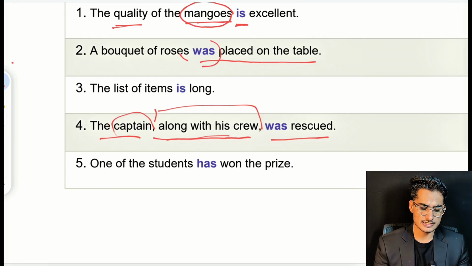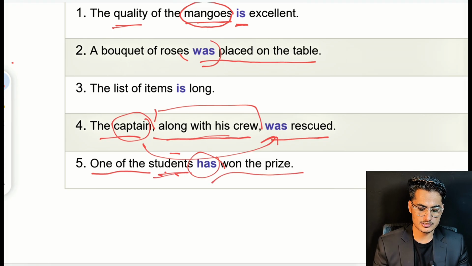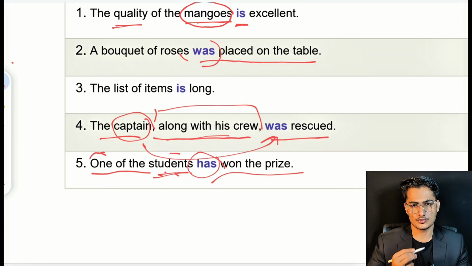Our main subject is captain, and for that we have to use a singular verb, that is was. Next sentence is: one of the students has won the prize. It's students, but we have to look at the main subject, that is one of the students. It means only one student among many students has won.